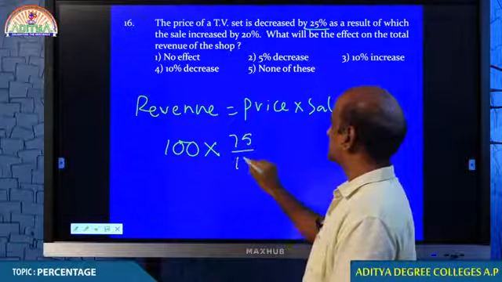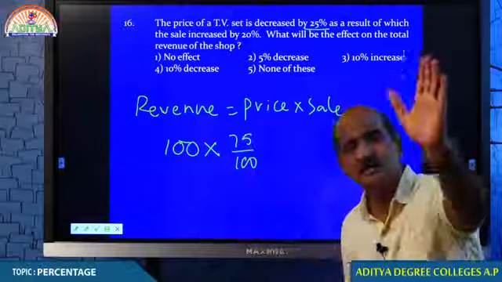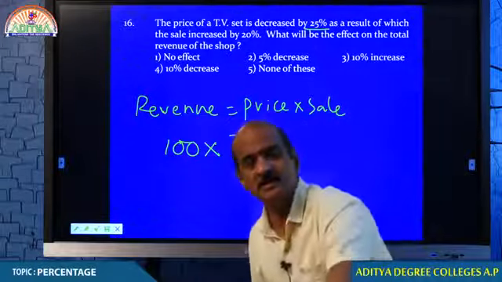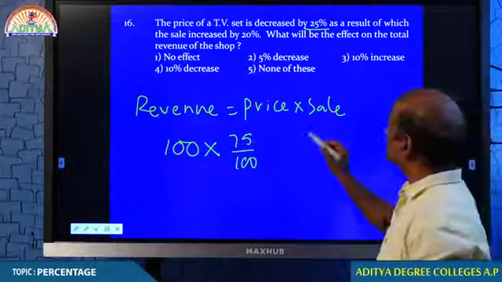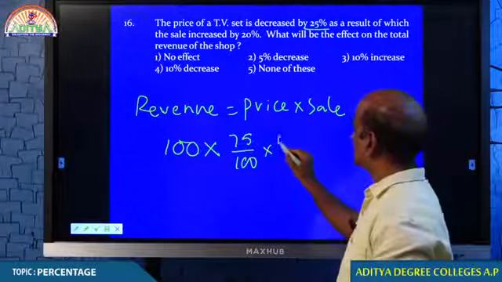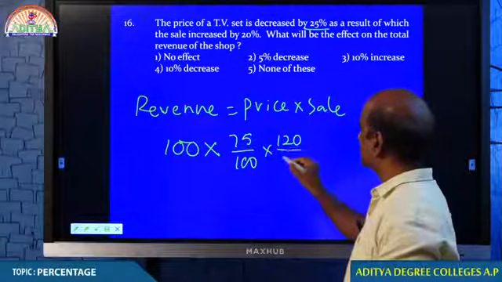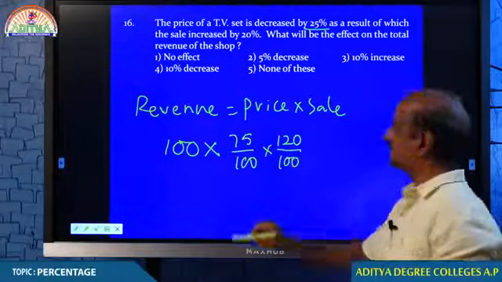Price decreases by 25%. How did I get 75%? Because the price came down 25%. The sale increased by 20%. Why 120? Because sale increased by 20%.